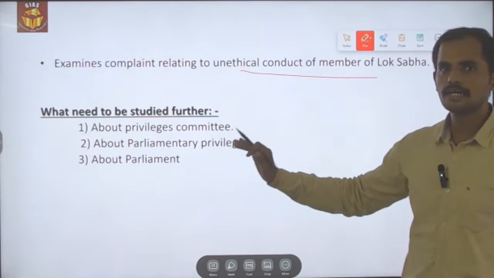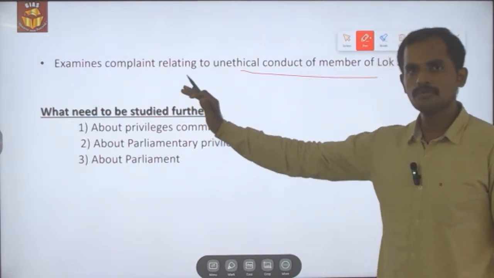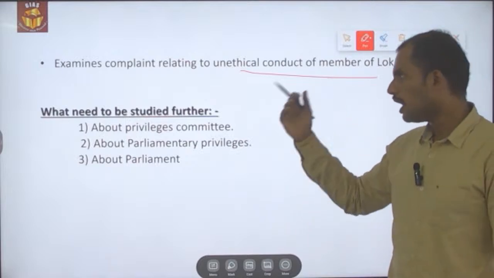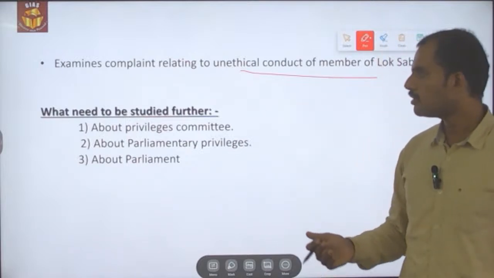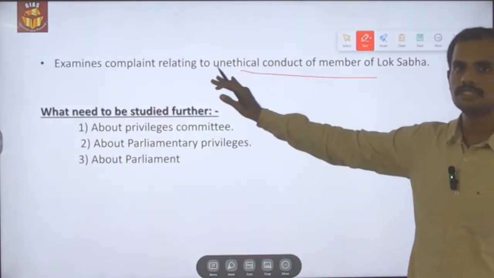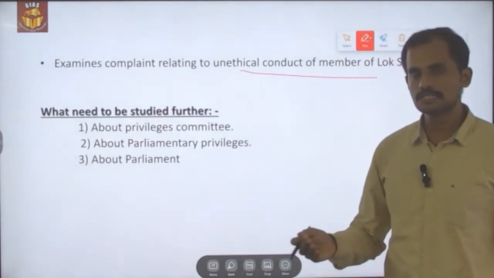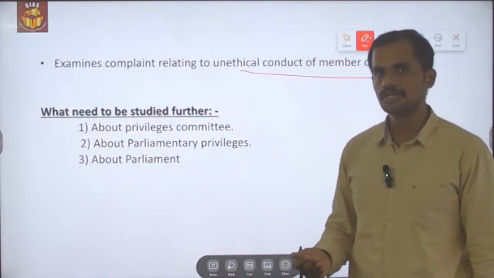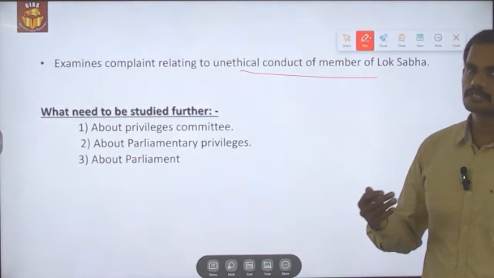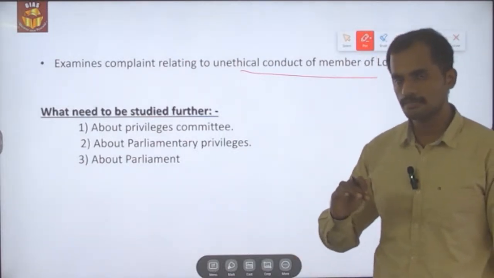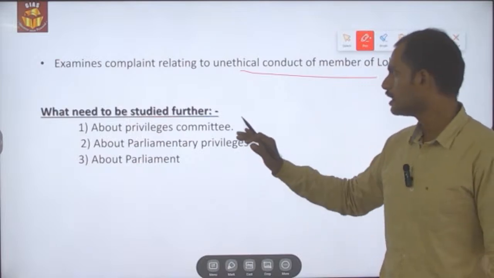So this is the detail about the ethics committee, and this is the overall analysis of the news. What we need to study further is what the privilege committee is. Apart from the difference which we have mentioned here, we should know what the structure of the privilege committee is and who the chairperson of it is, whether it is the Speaker or a member of Parliament, and what the tenure of the members present in the committee is.